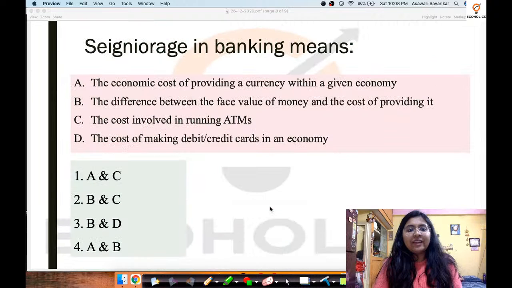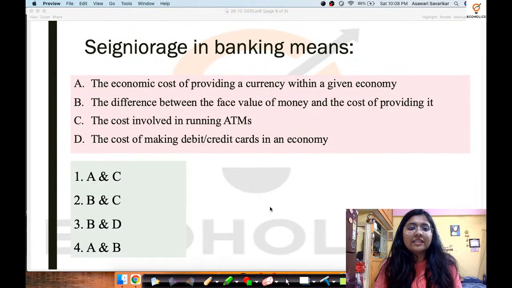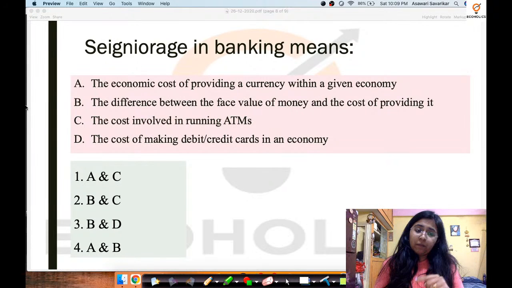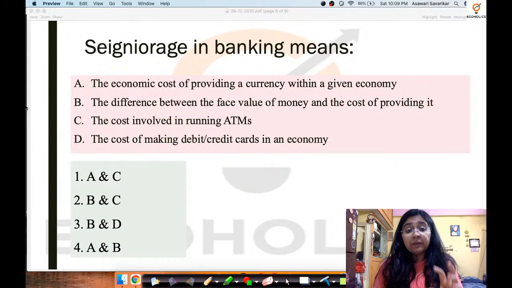Okay, now this is again a very interesting question. Seigniorage. Now, seigniorage in banking terms is a concept which is totally related to money and banking. Okay, and in the money and banking part, and also if you learn it in the deficit financing part in public economics, you can learn this. But this term is very important.